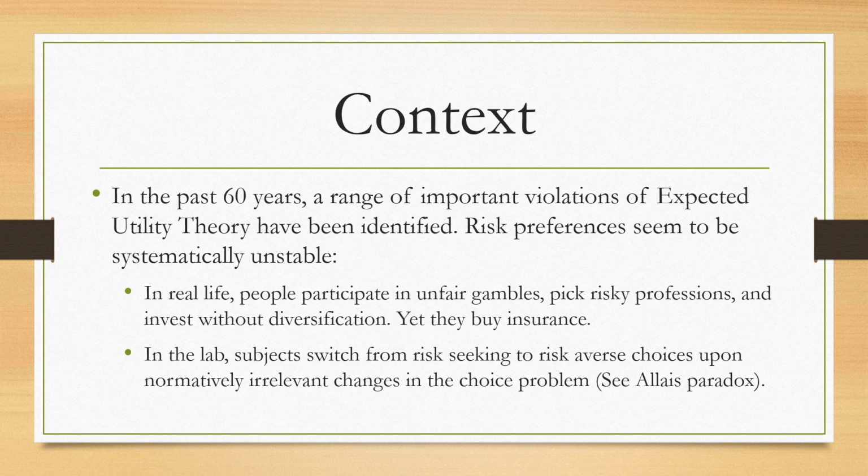In real life, people participate in unfair gambles. They pick risky professions and invest without diversification. Yet at the same time, they buy insurance. In the lab, subjects switch from risk-seeking to risk-averse choices upon normatively irrelevant changes in the choice problem. See the Allais paradox.